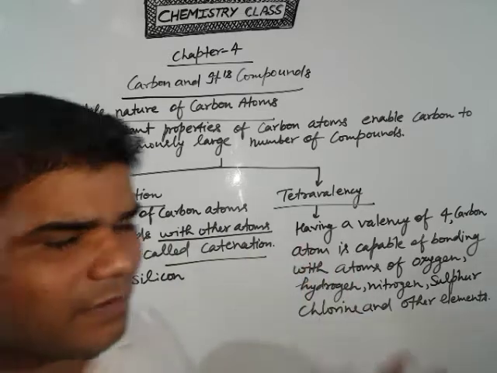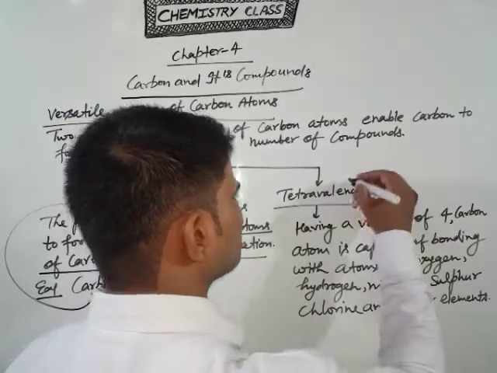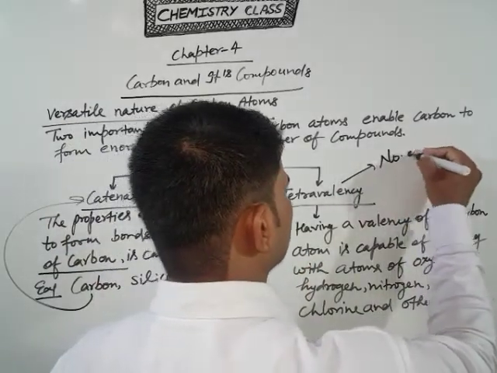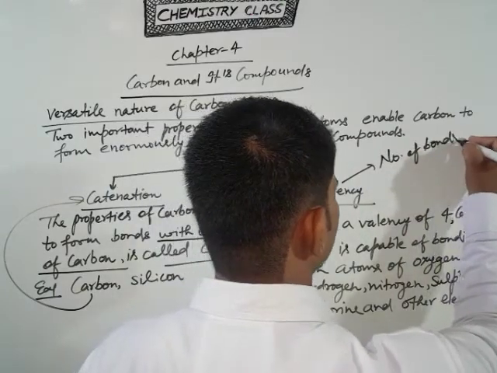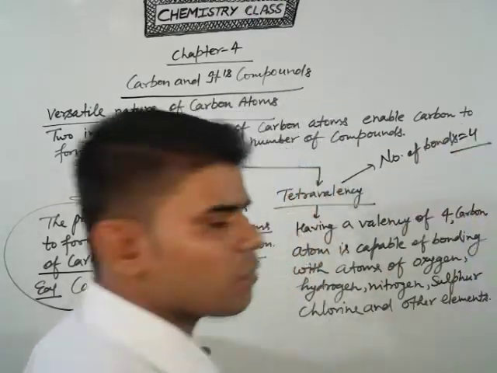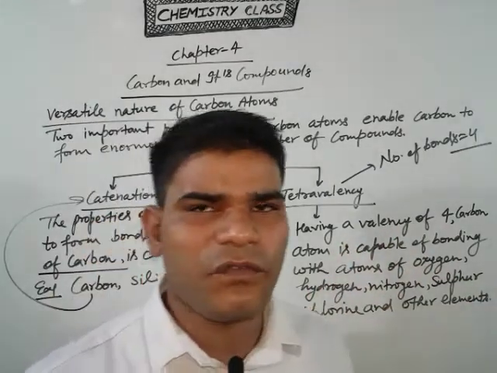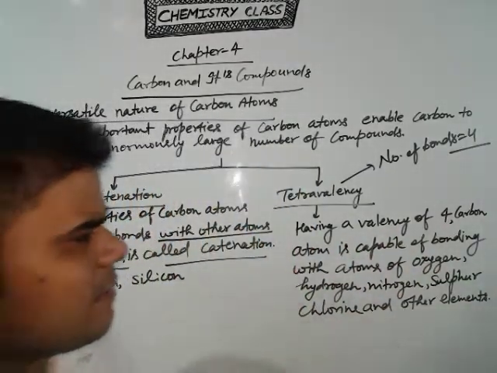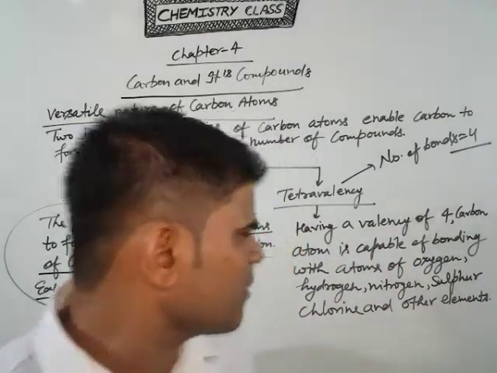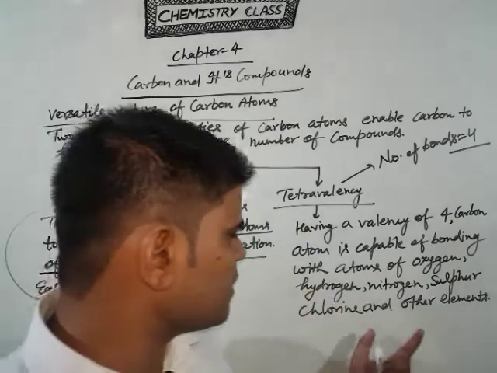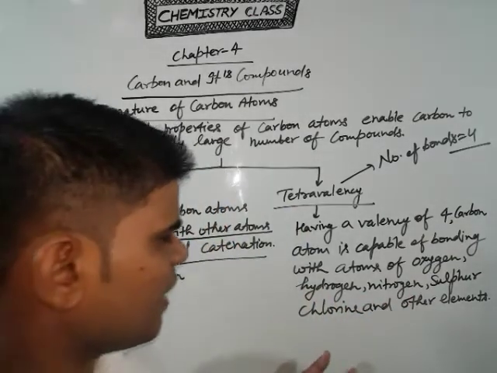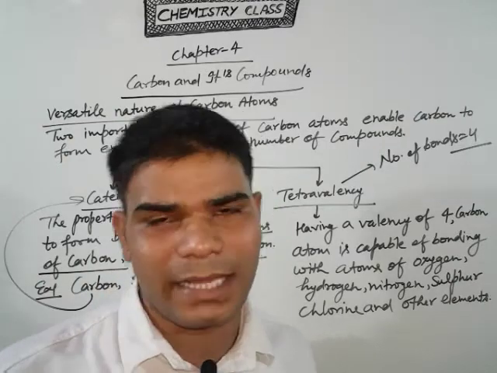Now come to tetravalency. Tetravalency means the number of bonds. How many? Which is 4. Having a valency of 4, a carbon atom is capable of bonding with atoms of oxygen, hydrogen, nitrogen, sulfur, chlorine and other elements.